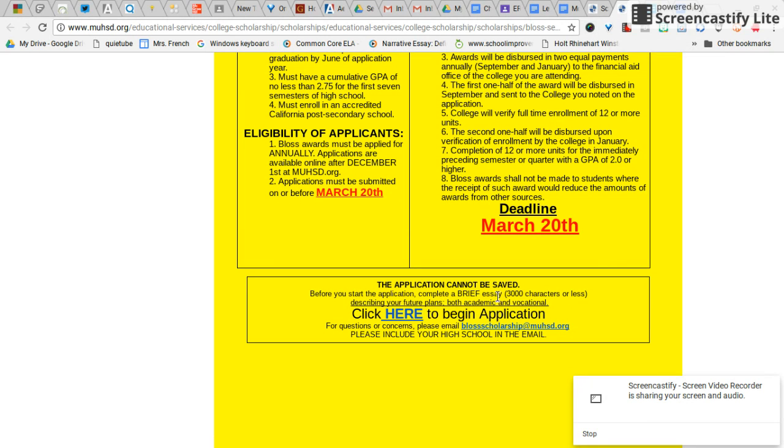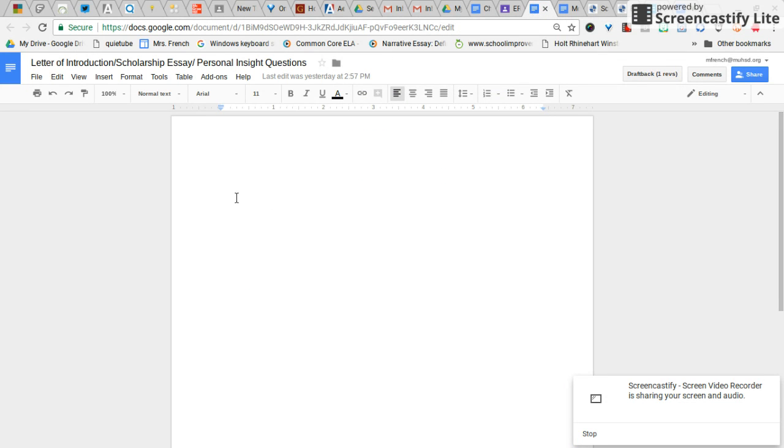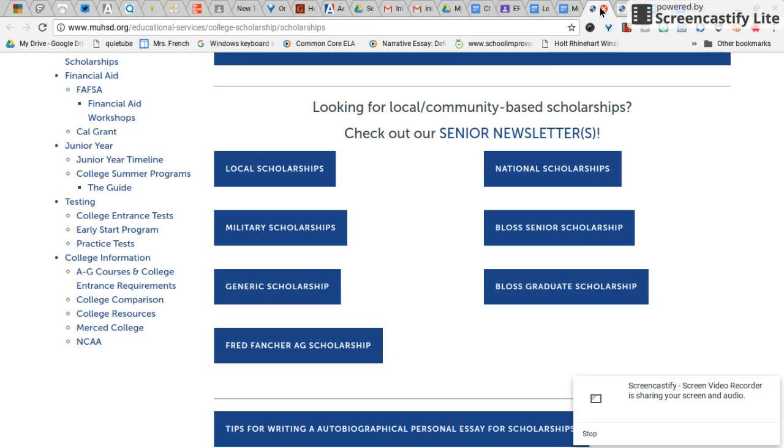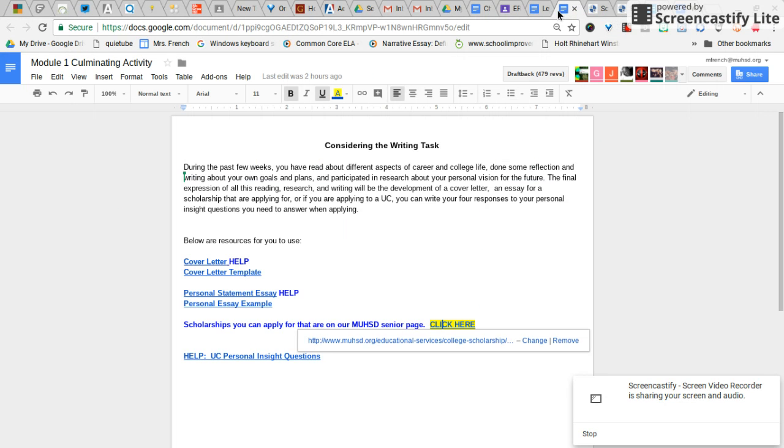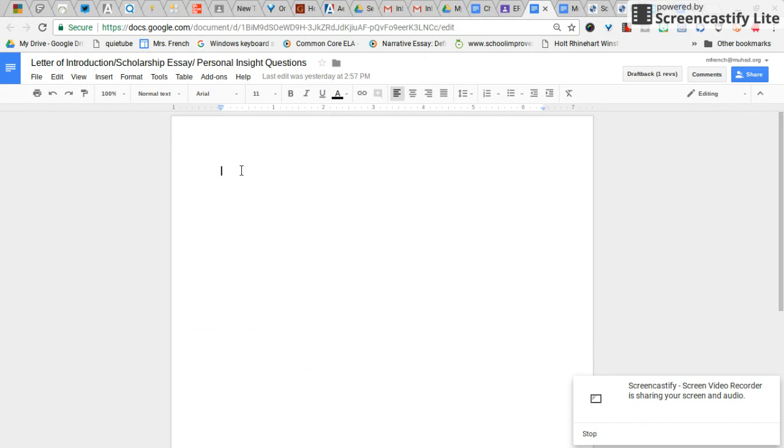Take a screenshot of this and then you would paste it up here. Because maybe some of you are going to apply for the BLOS scholarship and others of you might be applying for a different scholarship. So whatever scholarship it is that you want to apply for, you're going to go ahead and put the prompt up here. And then underneath it, you'll go ahead and do your writing, whatever it is that they're asking you to do.